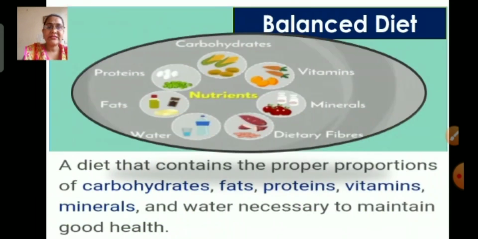A balanced diet is a diet that contains the proper proportion of carbohydrates, fats, proteins, vitamins, minerals and water necessary for maintaining good health along with roughage.